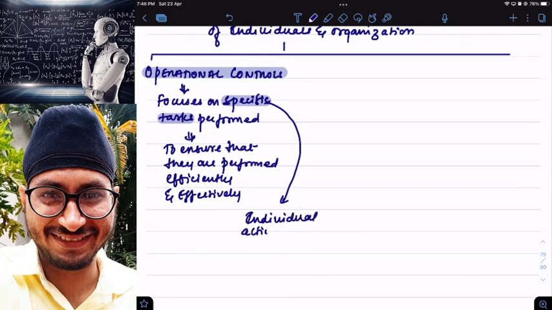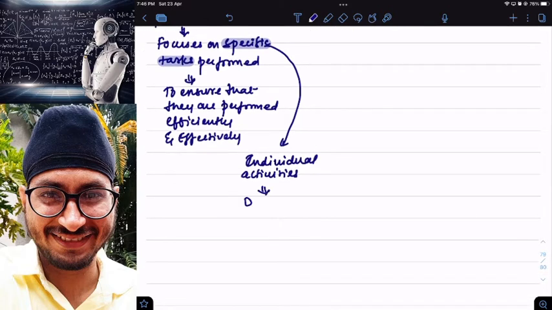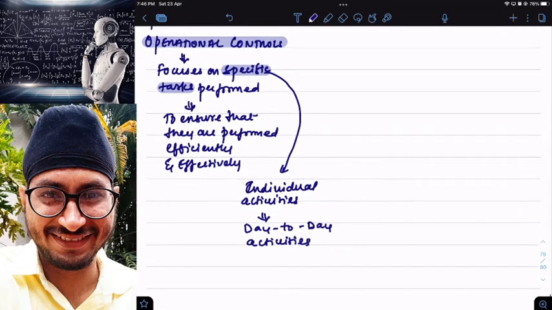Individual activities. And what are these individual activities? Individual activities are nothing but day-to-day activities. When I'm putting a control on specific tasks performed, or individual day-to-day activities of a business, to check whether these day-to-day activities are being performed in an efficient and effective manner or not, then it is called operations control.